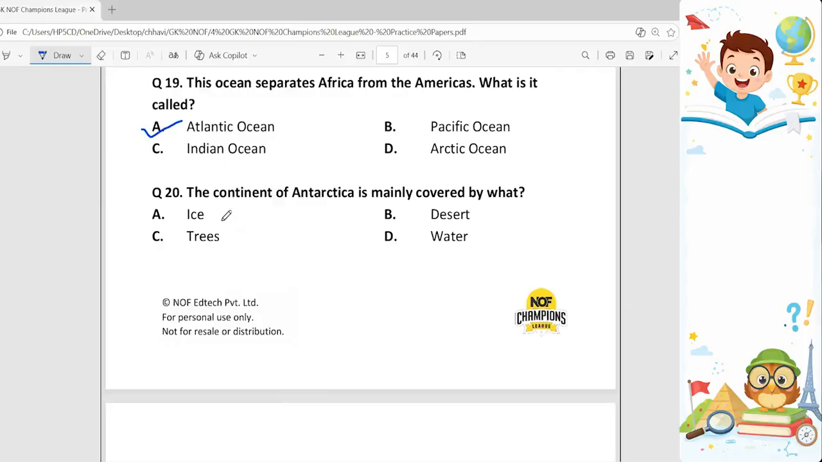Question number 20. The continent of Antarctica is mainly covered by what? So Antarctica is mainly covered with ice. So option A is the correct answer, because it is the coldest continent on the earth and approximately 98% of its surface is covered with ice sheet.